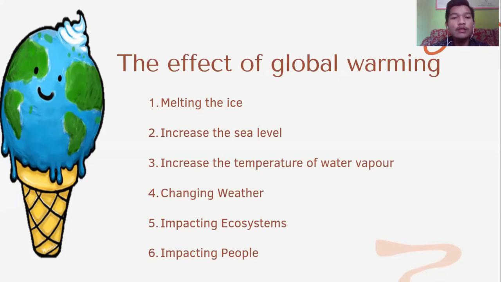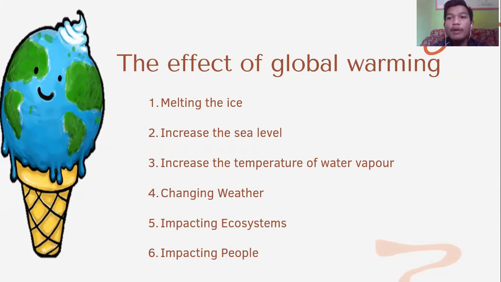It increases the sea level. And the second point, the increased sea level can also decrease the land available for human activity. After that, number three, the increase of water vapor.